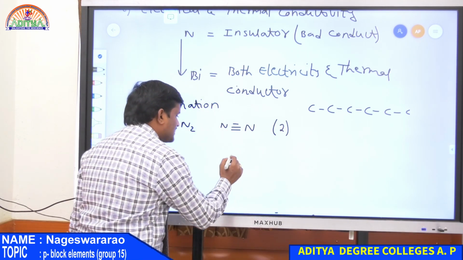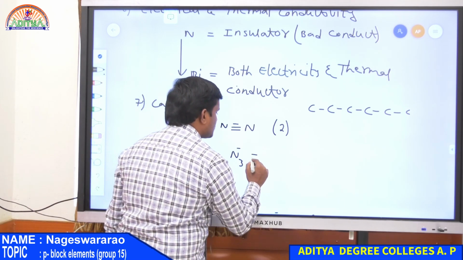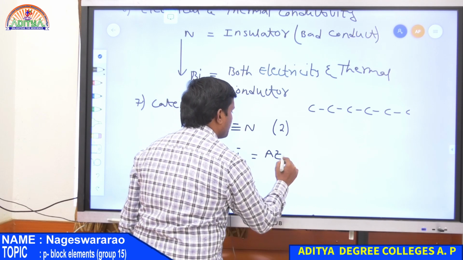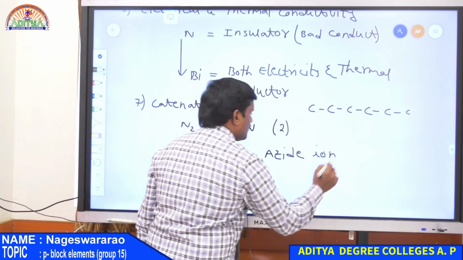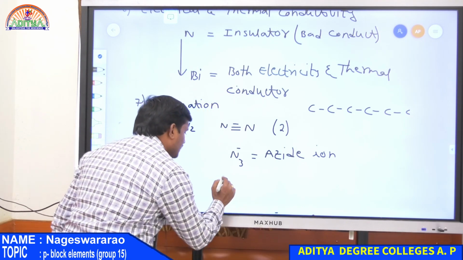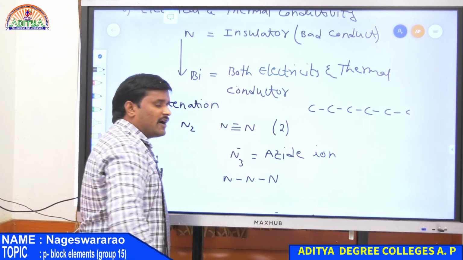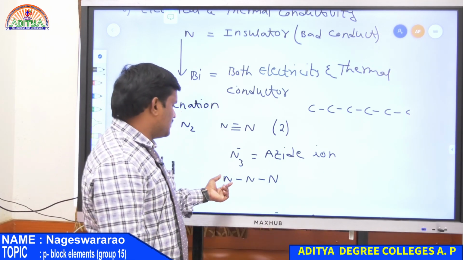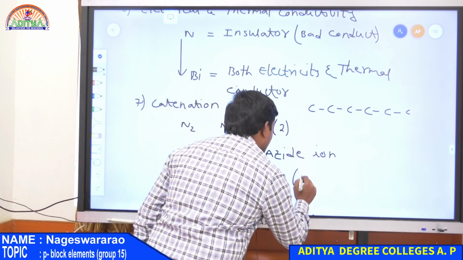In the case of azide, that is N3 minus, known as the azide ion, catenation is 3 because there is a tendency to form a chain of 3 atoms: nitrogen, nitrogen, nitrogen.